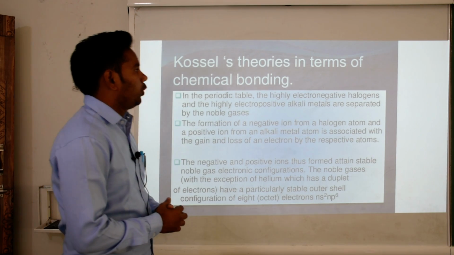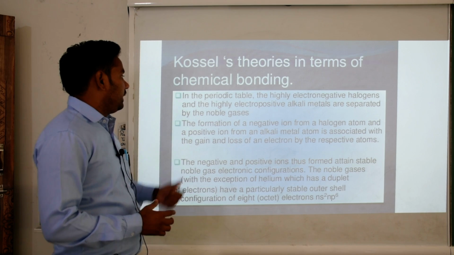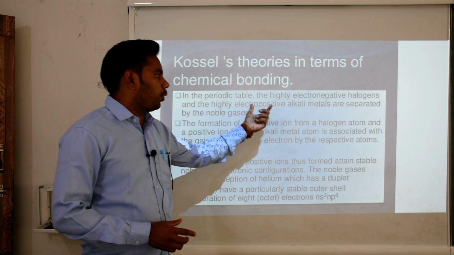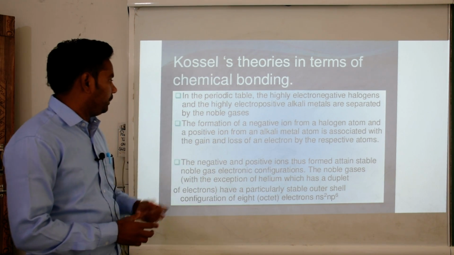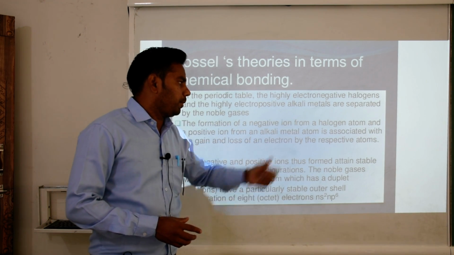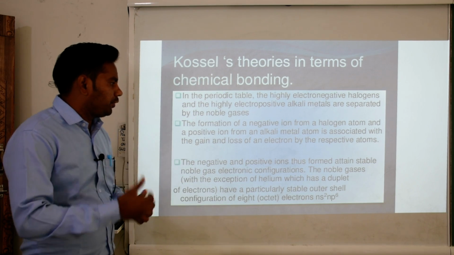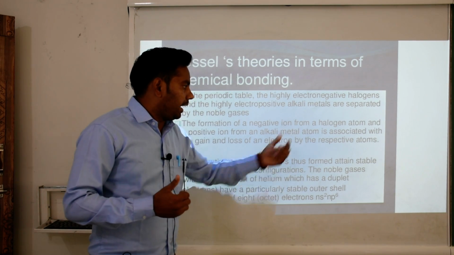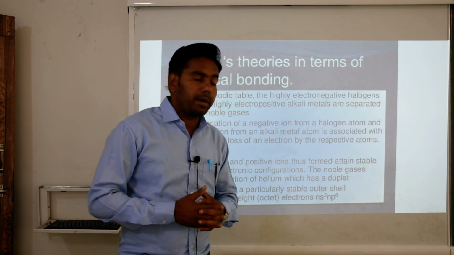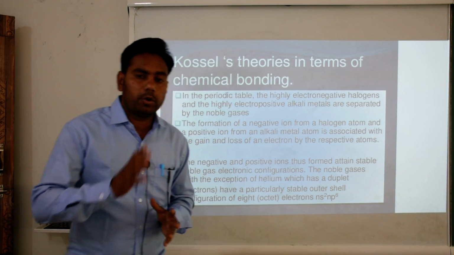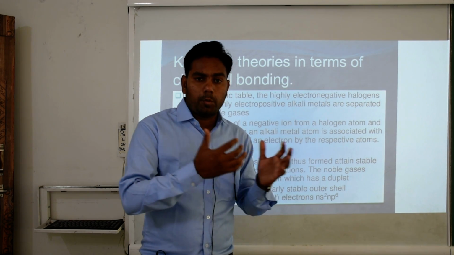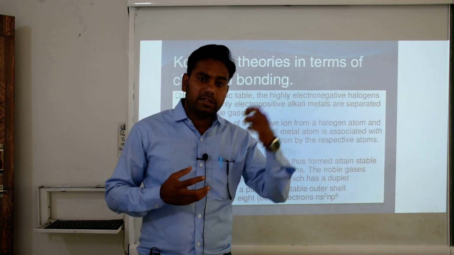Okay, Kossel's theory in terms of chemical bonding. In the periodic table, the highly electronegative halogens and the highly electropositive alkali metals are separated by the noble gases. Okay, the formation of a negative ion from a halogen atom and a positive ion from an alkali metal atom is associated with the gain and loss of an electron by the respective atoms. Okay, you already know about metals. The property of metals is donating electrons and the property of non-metals is gaining electrons.